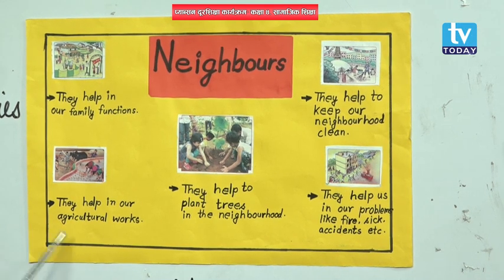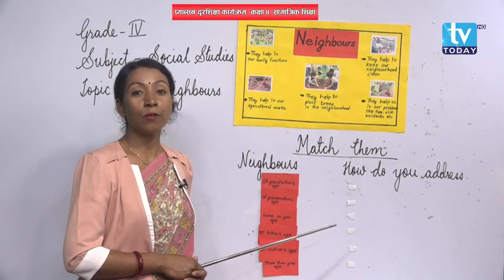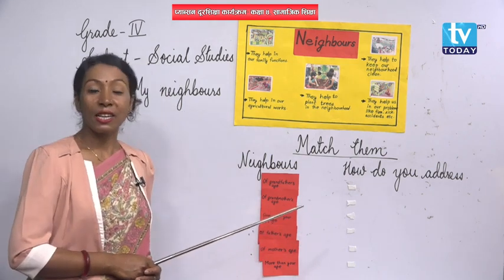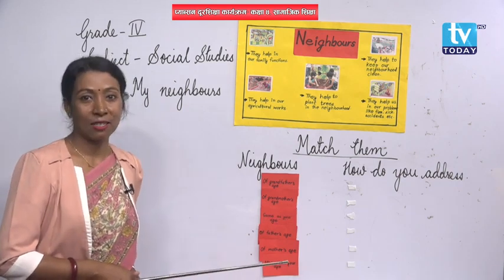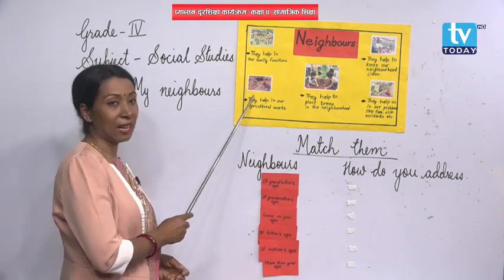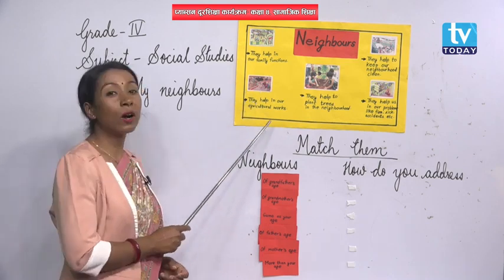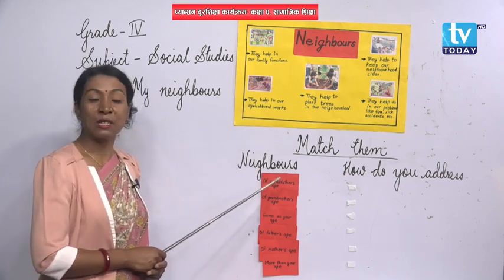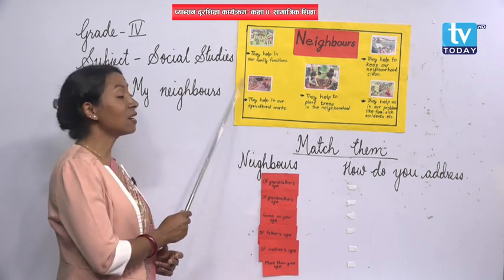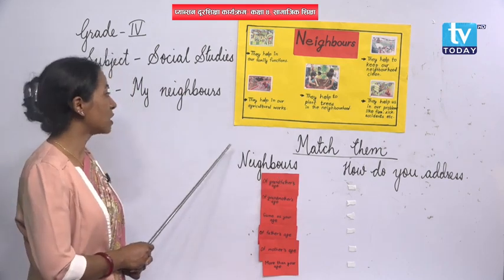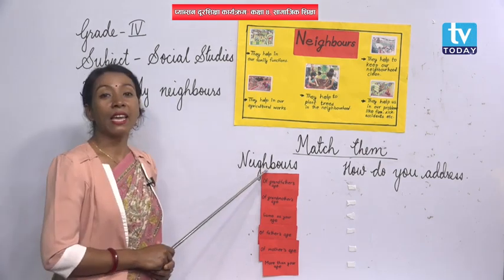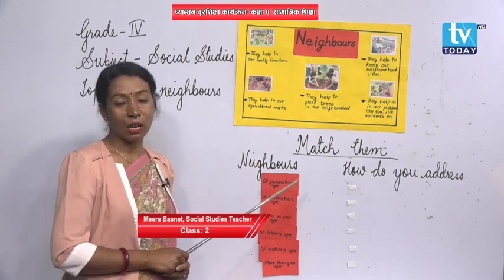Some of the agricultural work is very difficult to complete with the help of only family members. In such a situation, what happens? We need the help of our neighbors. In the picture it is shown that many women are working, and some men are also working there. They might not be only family members, right? They are the neighbors. So what we have to understand is that neighbors are important because sometimes they help us in our agricultural work.